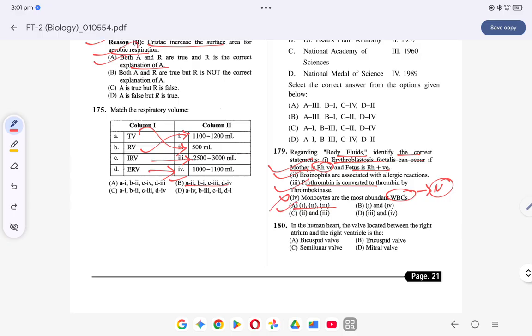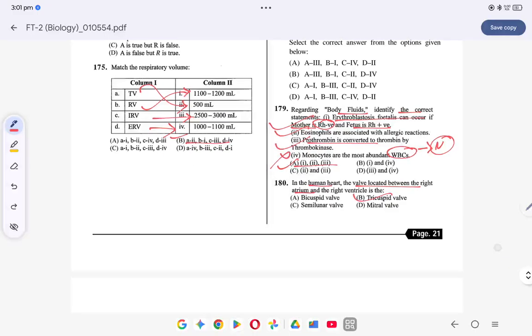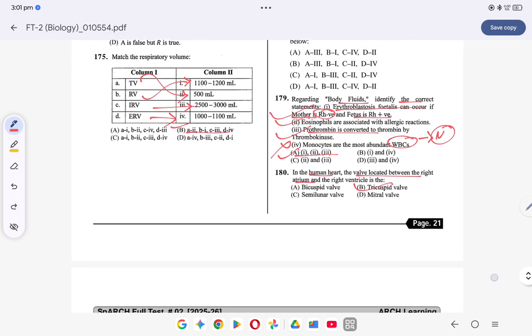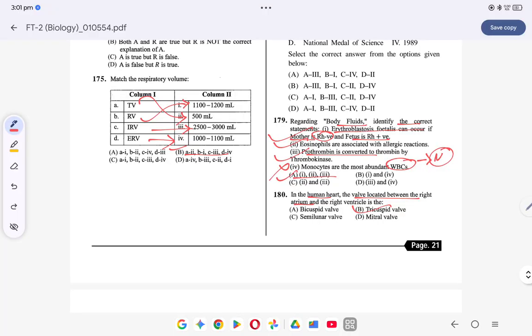Last question number 180, right, the human heart, the valve located between the right atrium and the right ventricle is tricuspid, this is tricuspid, ठीक है, right। Okay, so this was the solution for your full test 2।